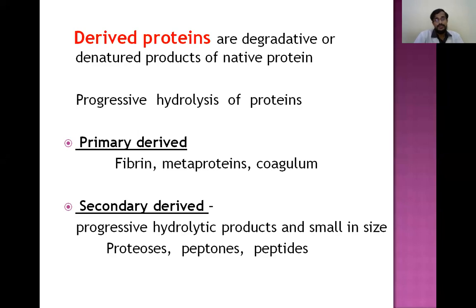This includes progressive hydrolysis of the native protein. So it includes primary and secondary derived, and you have to remember the examples. The primary derived are the fibrin, metaprotein, and coagulum, and secondary proteins are proteases, peptones, and peptides. In reactions of peptones, we had seen the reactions in which we can confirm it as a secondary derived protein.